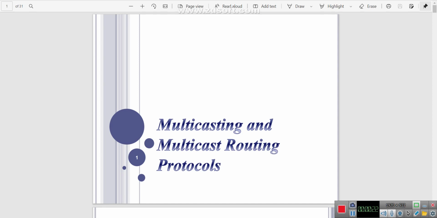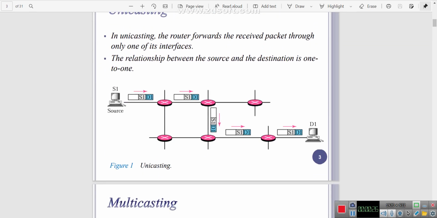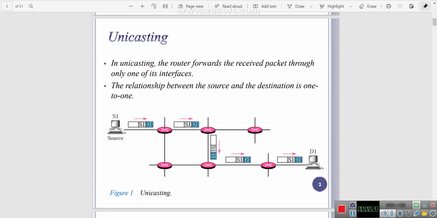So what is multicasting? Multicasting means there is only one sender and multiple receivers. I transfer the data from only one sender, but it is received by multiple units, and that we call multicasting. In multicasting, there are many types.